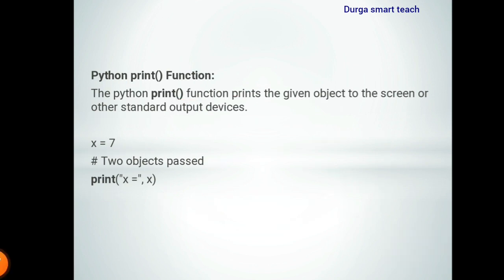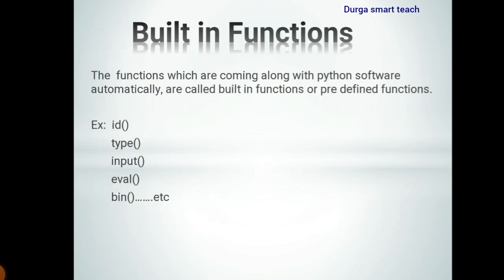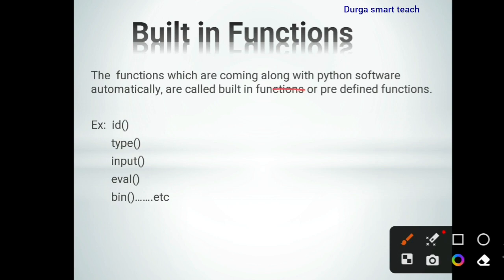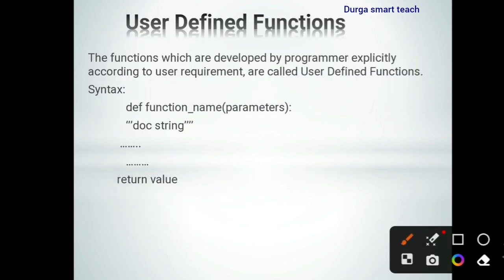So these are the inbuilt functions in Python. The next one is user defined functions. Inbuilt functions are those that are installed along with the Python software automatically, known as predefined functions. But user defined functions are functions developed explicitly by the programmer according to user requirements. Based on their requirement, they create functions. Those are known as user defined functions.